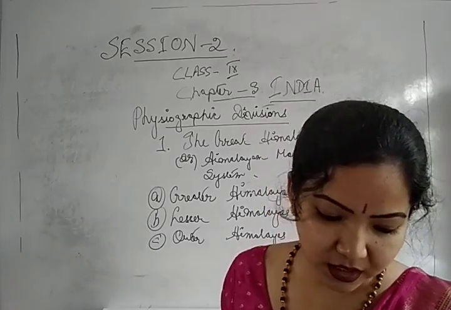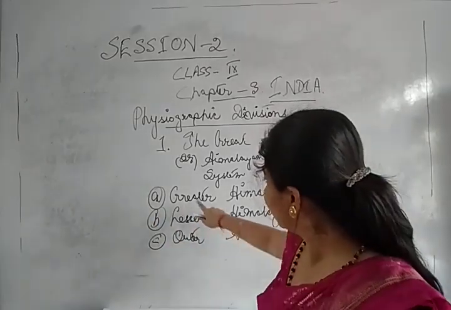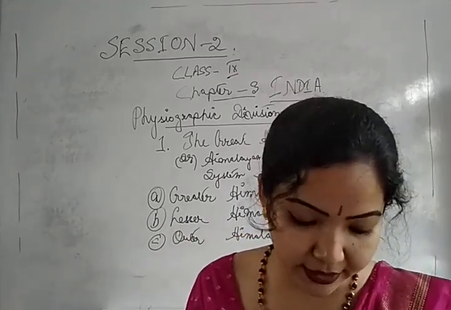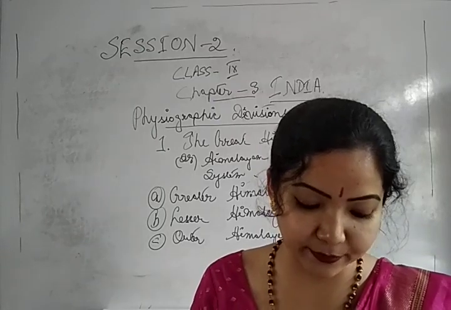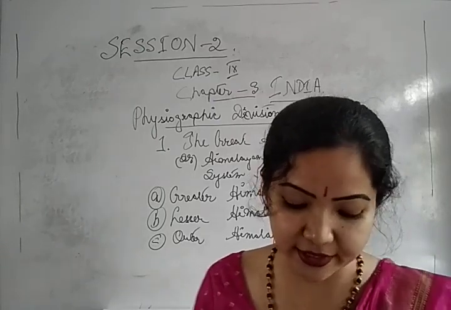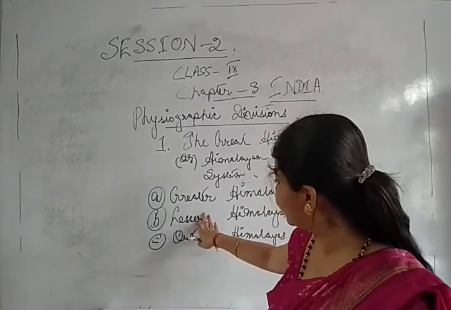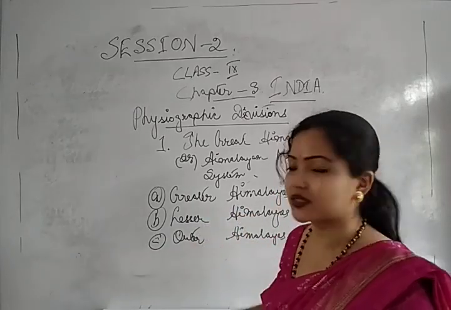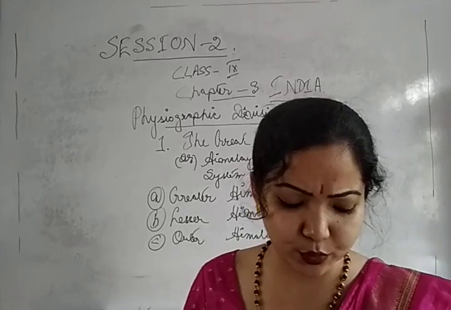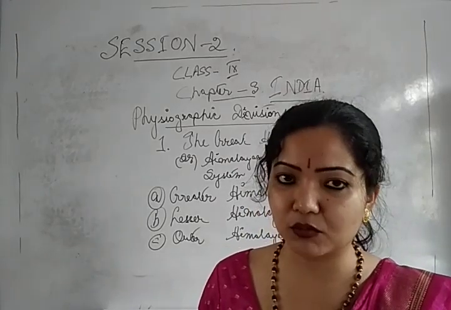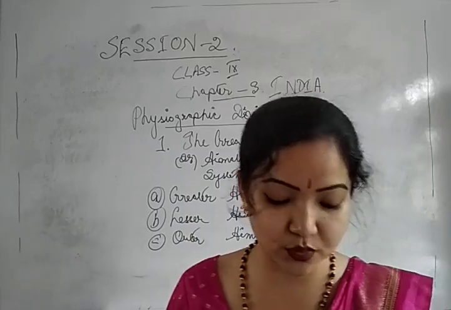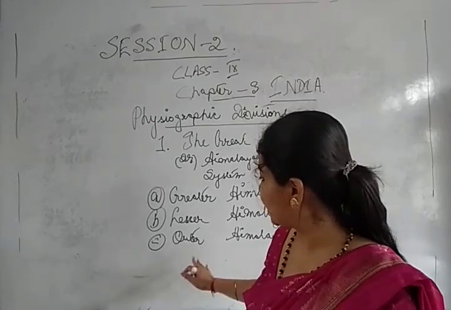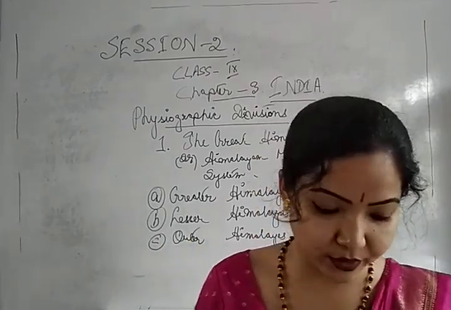So this outer Himalayas comprises of the Shivaliks. The longitudinal valleys lying between the lesser Himalaya and the Shivaliks are known as dunes, such as Dehradun, then Patli Dune, then Kotli Dune. These are some of the dunes. Now what are dunes? Dunes are the longitudinal valleys lying between the lesser Himalaya and the Shivaliks.